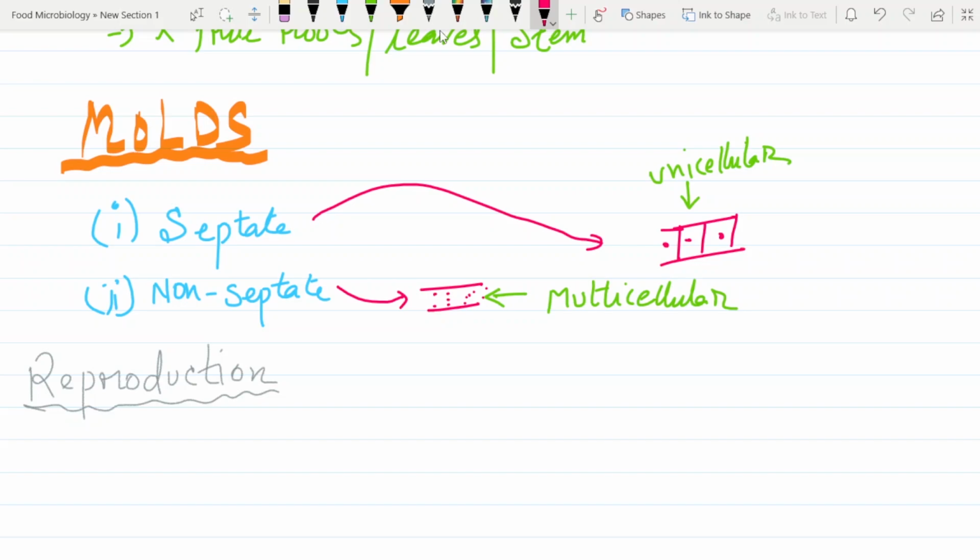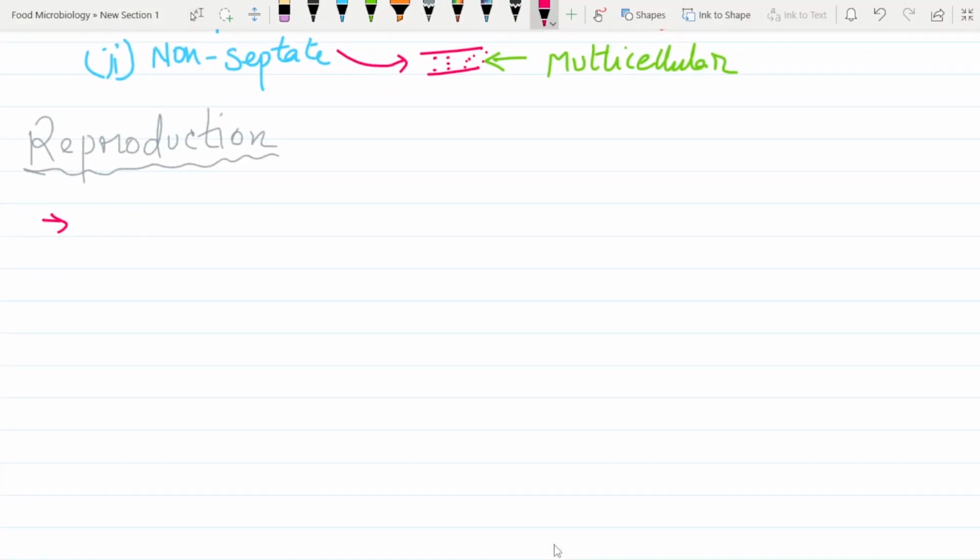It's a little bit tricky part, please do concentrate. If we talk about reproduction, we can divide it into two types. One is asexual and the other is sexual spores.